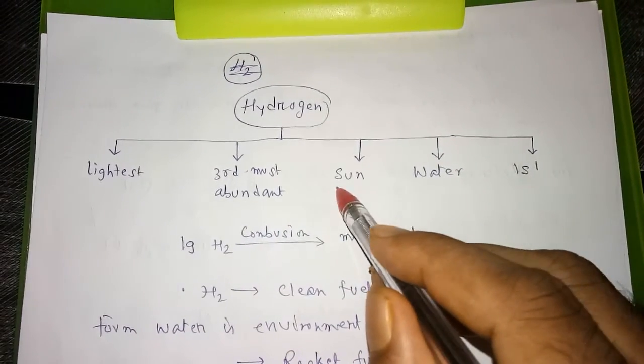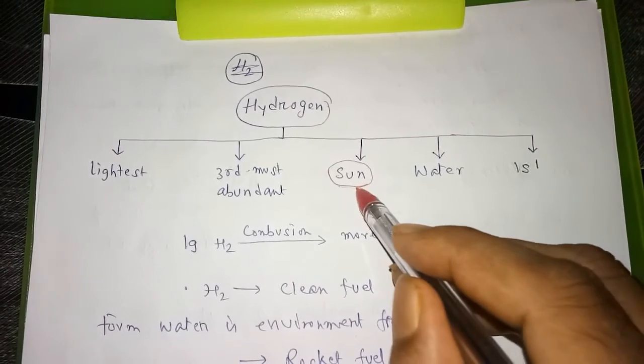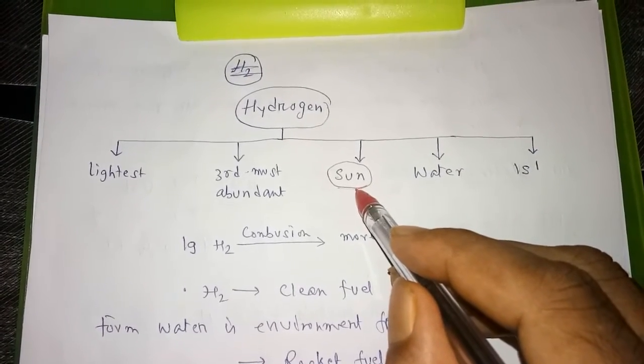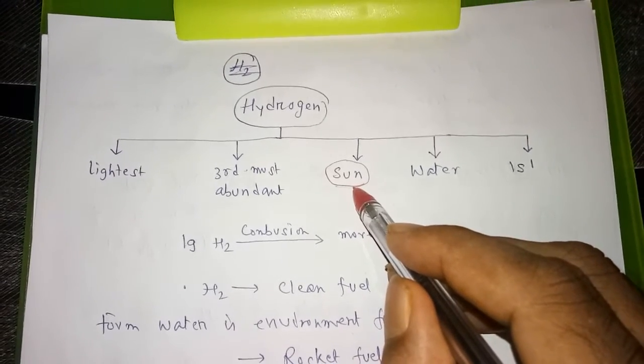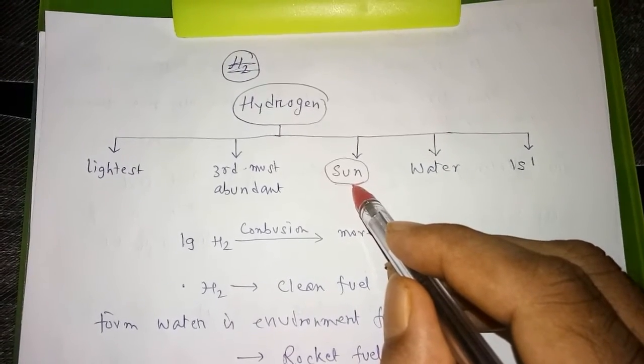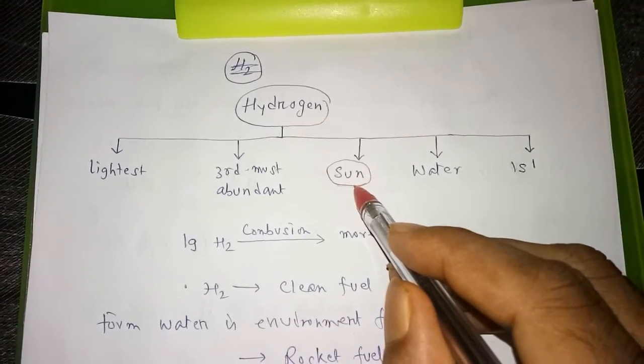In the sun we are getting hydrogen gas. In the sun the hydrogen gas undergoes nuclear fusion to give life-sustaining energy which comes to our earth.